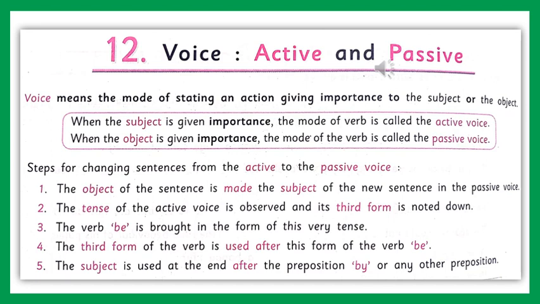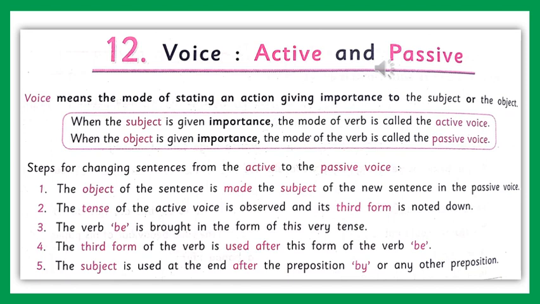That eaten we need throughout the passive voice. Third point, the verb be is brought in the form of the very same tense. Everywhere the verb be is brought in the form of this very tense. The third form of the verb is used after this form of the verb be.